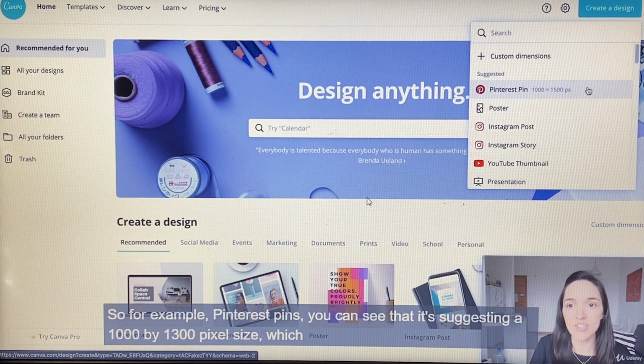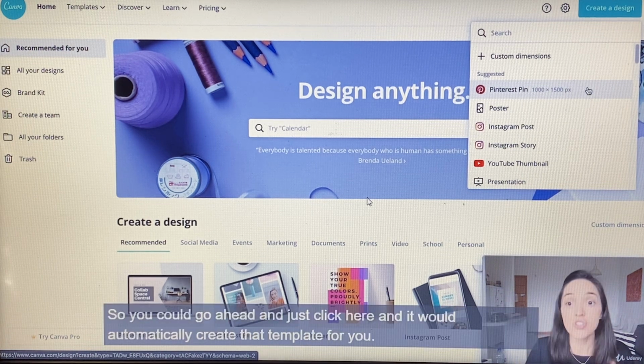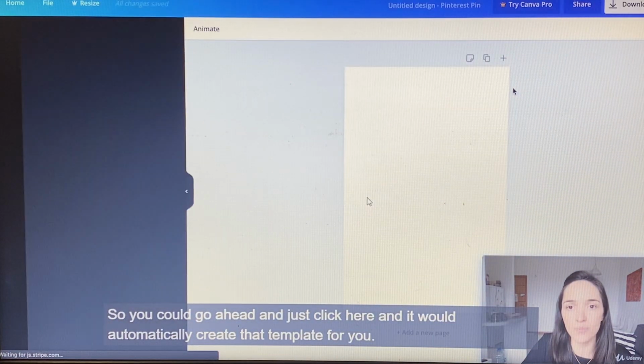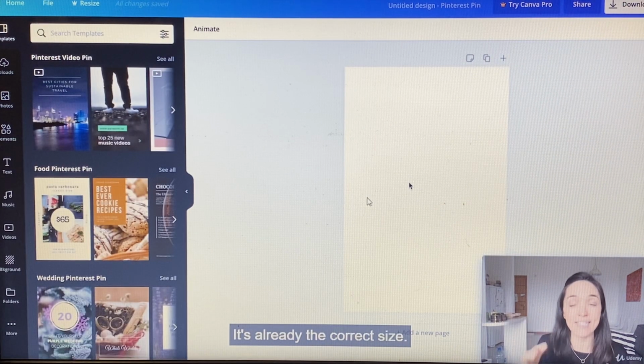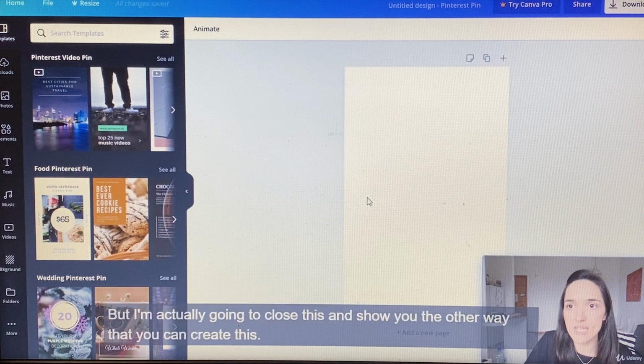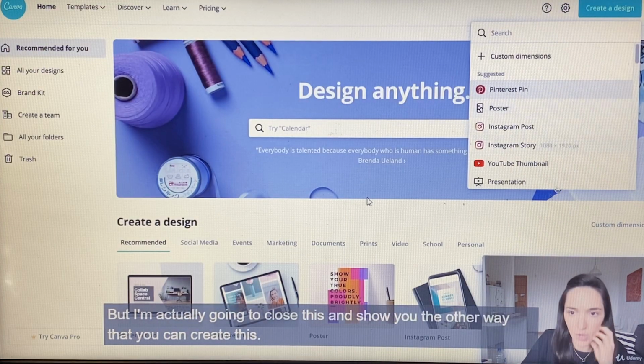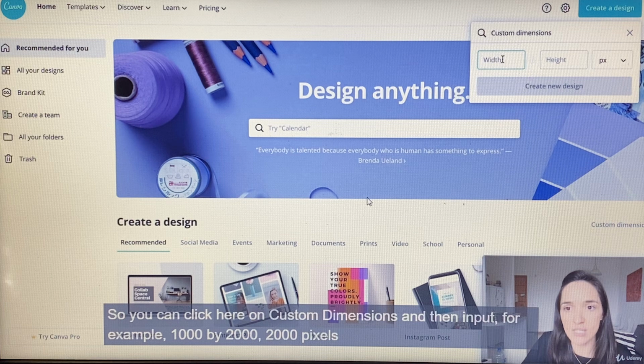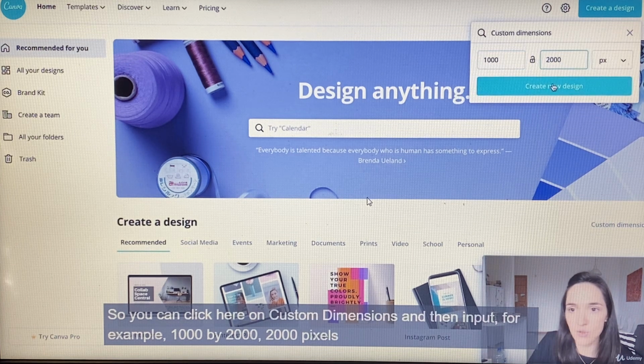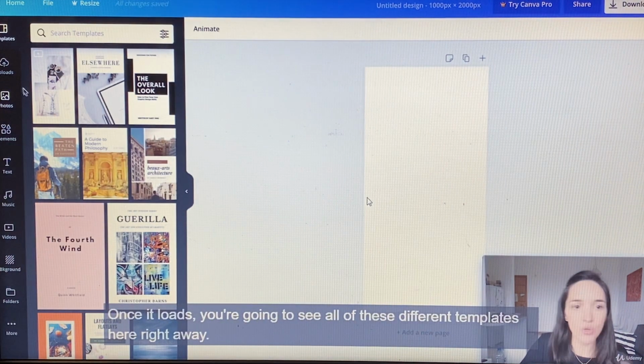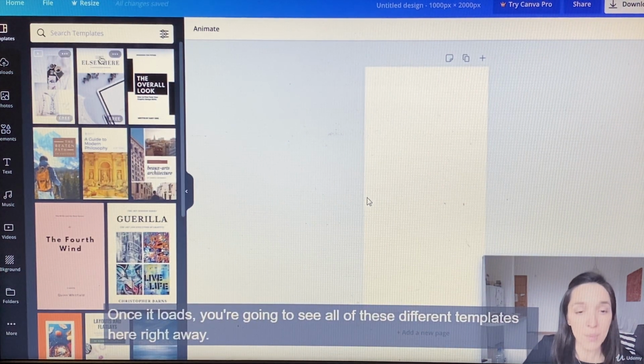You can see that it's suggesting a 1000 by 1500 pixel size, which is a 2 by 3. So you could go ahead and just click here and it would automatically create that template for you. You see, there you go. It's already the correct size. But I'm actually going to close this and show you the other way that you can create this. You can click here on custom dimensions and then input, for example, 1000 by 2000 pixels and then create design. And once it loads, you're going to see all of these different templates here right away.